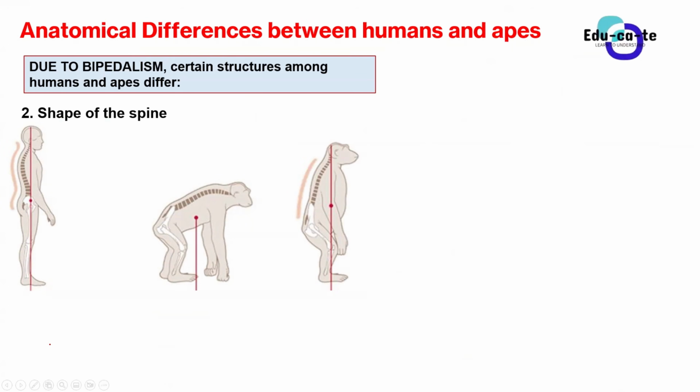All right. So not only does the foramen magnum contribute to bipedalism, we also have other structures that result in humans being able to walk on two legs, whereas the apes walk on four legs. Those structures include the shape of the spine. The shape of the spine is different across humans and African apes. It's an anatomical difference as well, because humans need to walk on two legs. How should their spine look in terms of shape? Let's look at the shape carefully here.